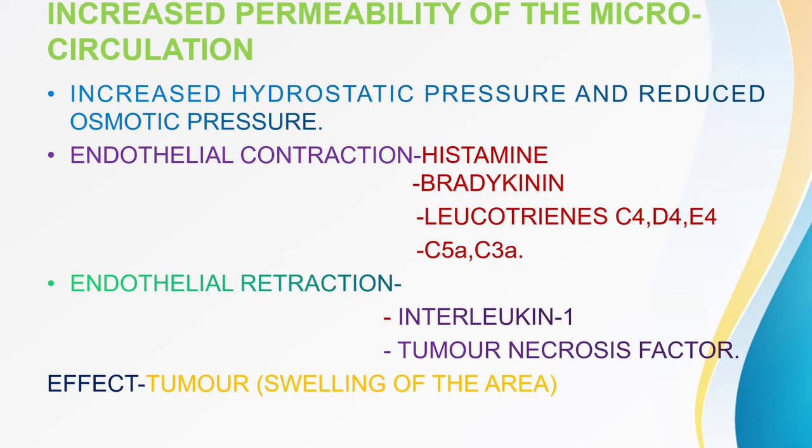Now, what happens normally? In normal conditions, the hydrostatic pressure is high at the arteriolar end. Here also the hydrostatic pressure is high because the blood flow is already increased, so fluid will leak out into the interstitium. Normally the fluid comes back to the vessel due to increased osmotic pressure and reduced hydrostatic pressure at the venular end.